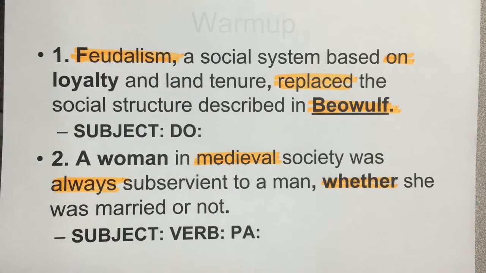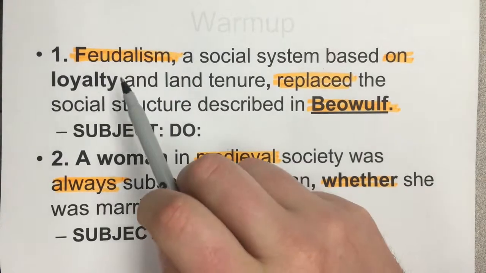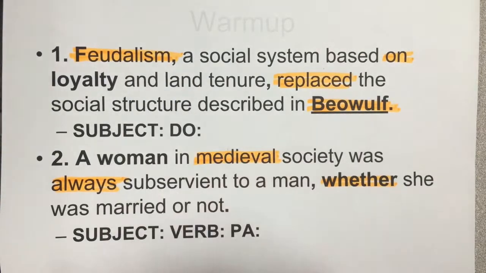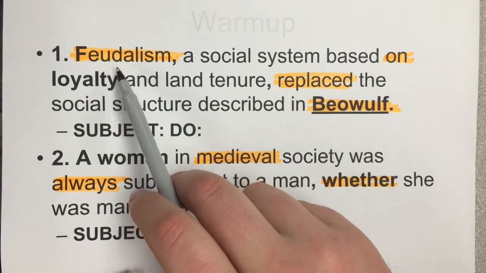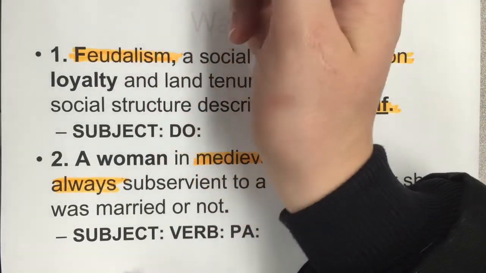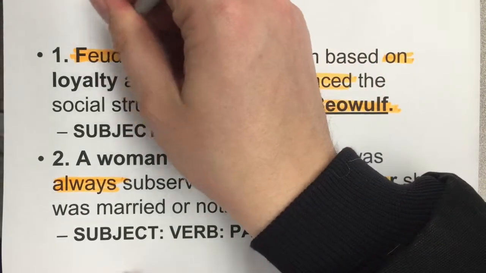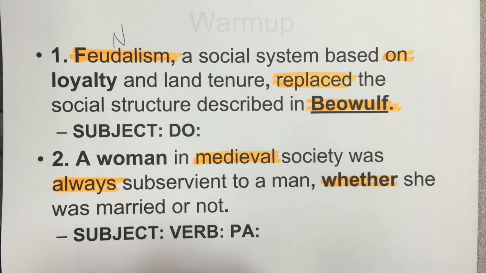Okay, here is the answer to today's warm-up. So the highlighted words, you have to determine the part of speech. Feudalism is a thing. It's a type of government like democracy or socialism. And so this is a noun. It's the subject of the sentence. All subjects are nouns or pronouns.